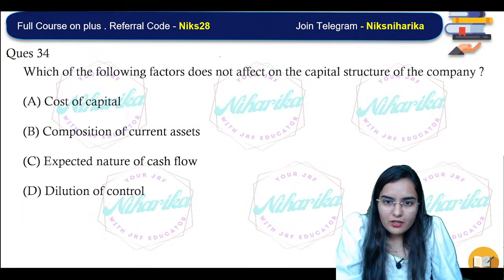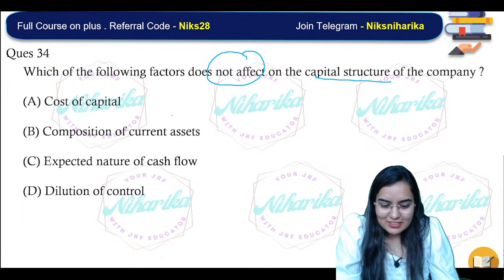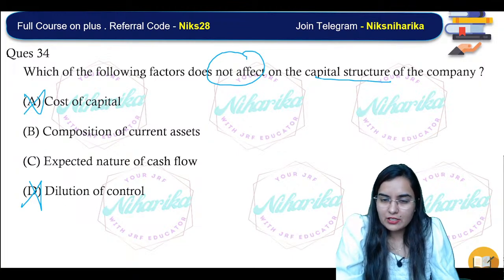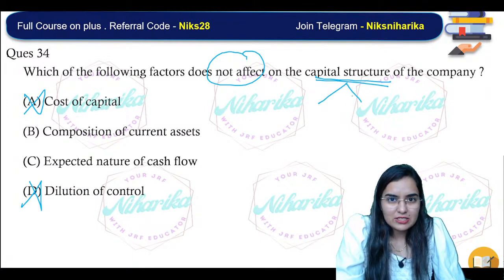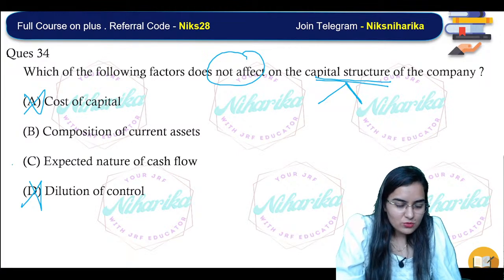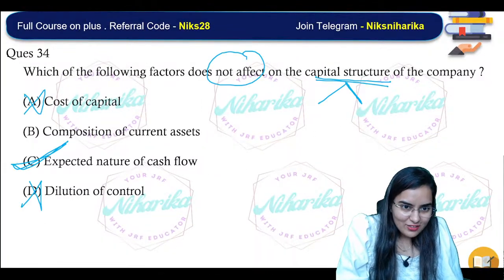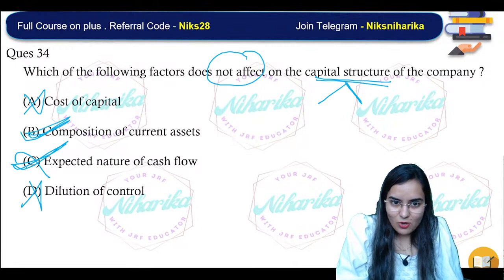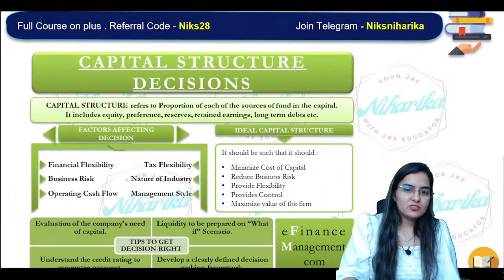Which does not affect the capital structure of the company? ये आंसर नहीं है, ये भी आंसर नहीं है. It definitely affects dilution of control, definitely affects the capital structure. What's the capital structure? सोचो तो सही. Very nice. Option C is the correct answer. Oh, no, no. Sorry, I read it wrong. Option B is the correct answer. Composition of current asset is the correct answer. Okay, how come? Please see, what's the capital structure?